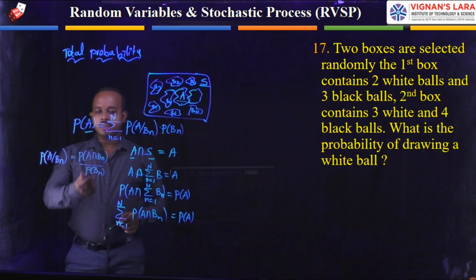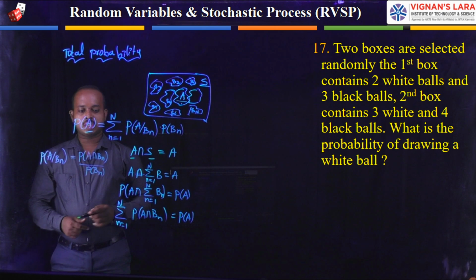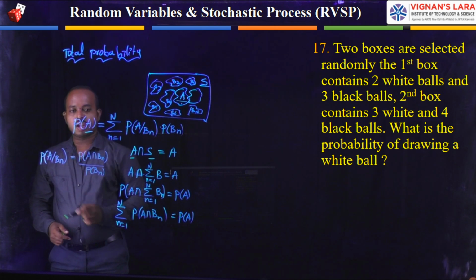Our requirement is the numerator term, so I move the denominator to the left hand side.